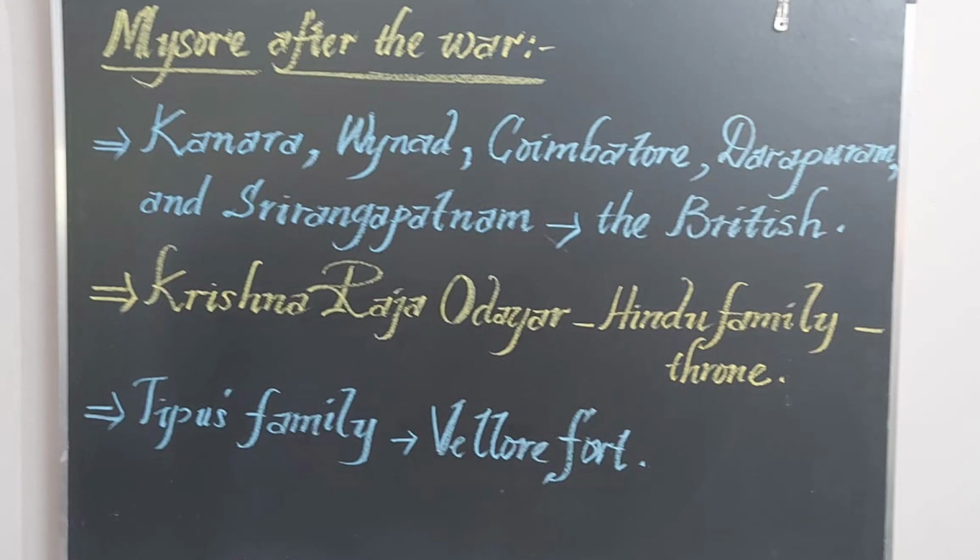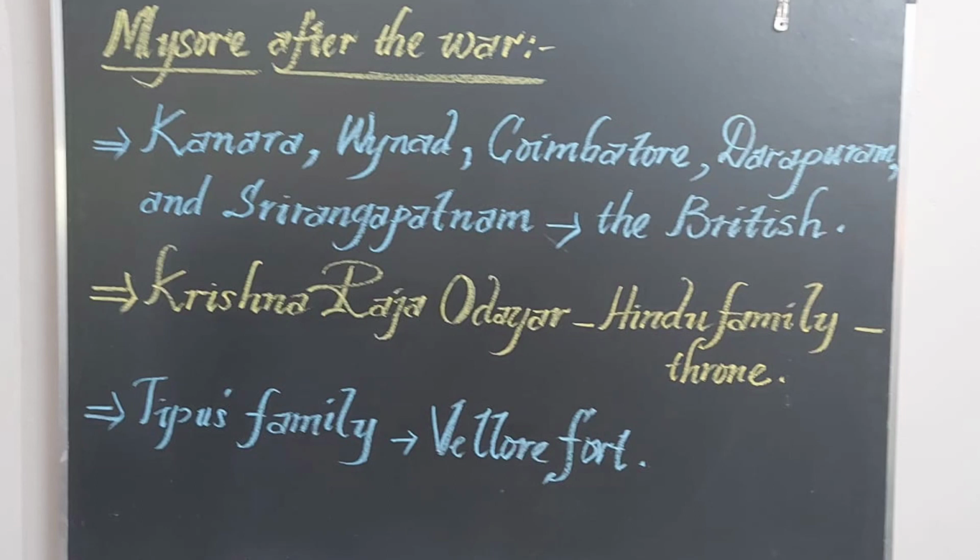The English got many places: Canara, Wayanad, Coimbatore, Tharapuram and Srirangapatnam, which were under the control of Hyder Ali and Tipu Sultan, and now came under the control of the English. And all these important places of Mysore. What are the important places? Canara, Wayanad, Coimbatore, Tharapuram and Srirangapatnam, all were taken under the control of the English.